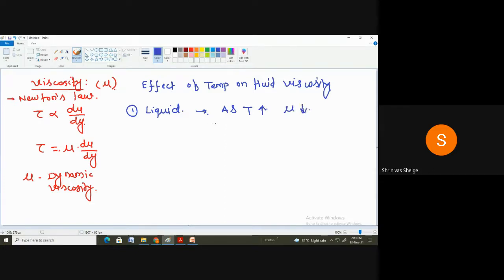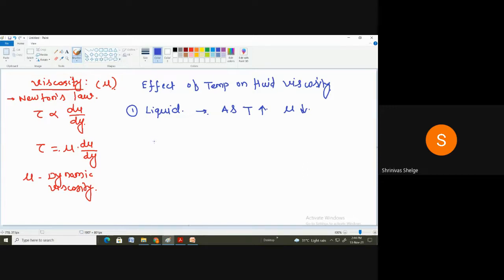So what is the reason behind this? Why does viscosity decrease as temperature increases? What happens exactly?